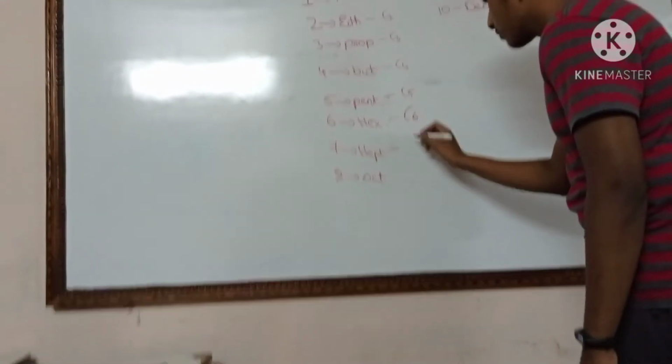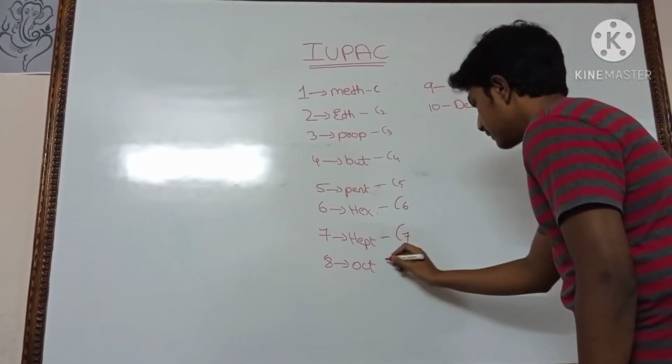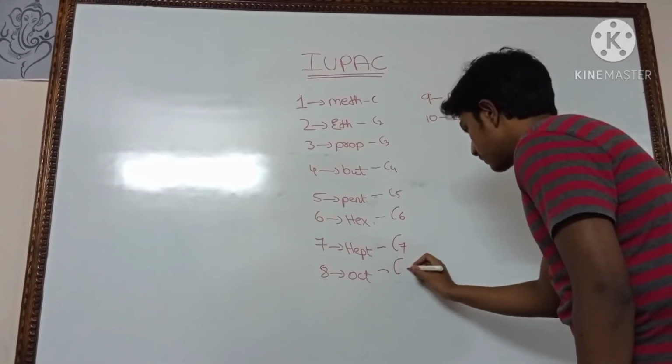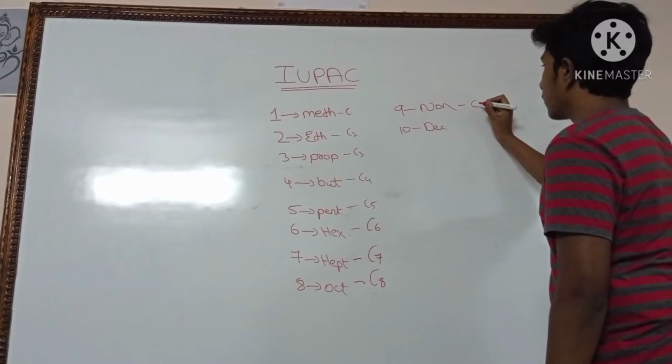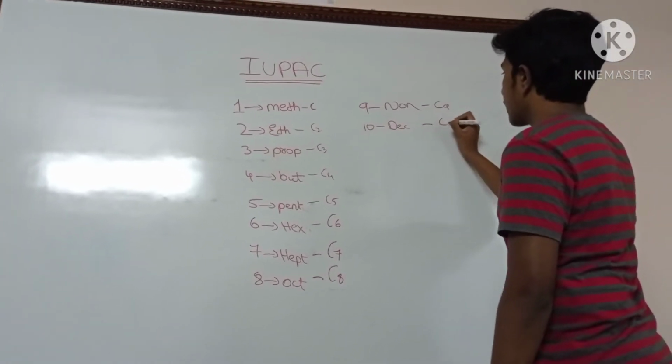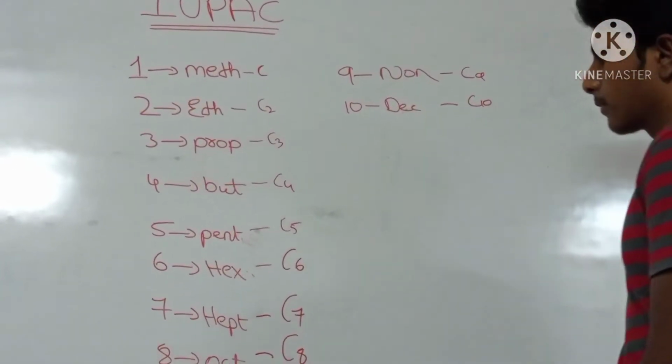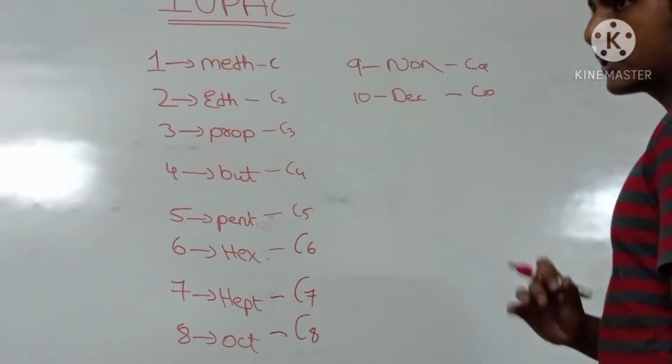When we have 7 carbons in the compound, we use the word hept. When we have 8 carbons, we use the word oct. When we have 9 carbons, we use the word non. When we have 10 carbons, we use the word dec. Okay, did you get it? Now I'll teach another 3.